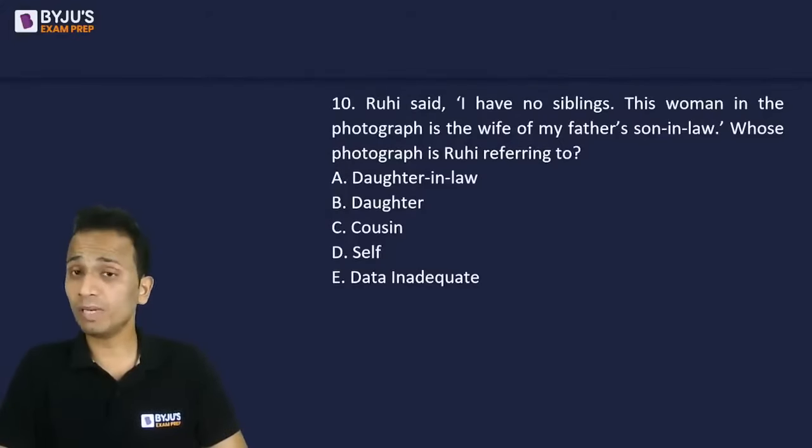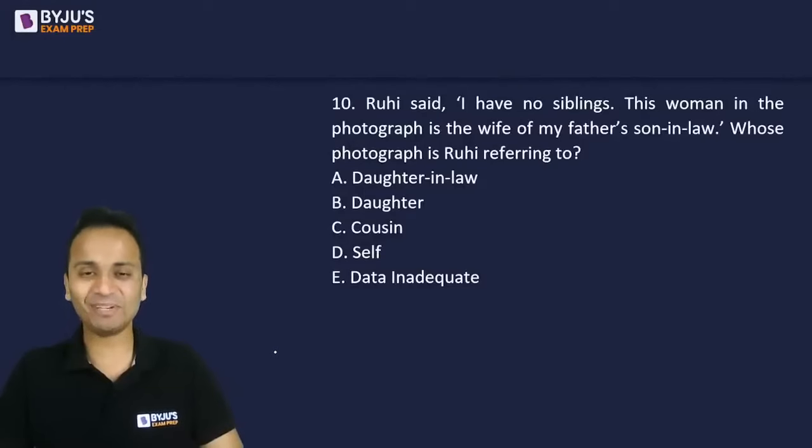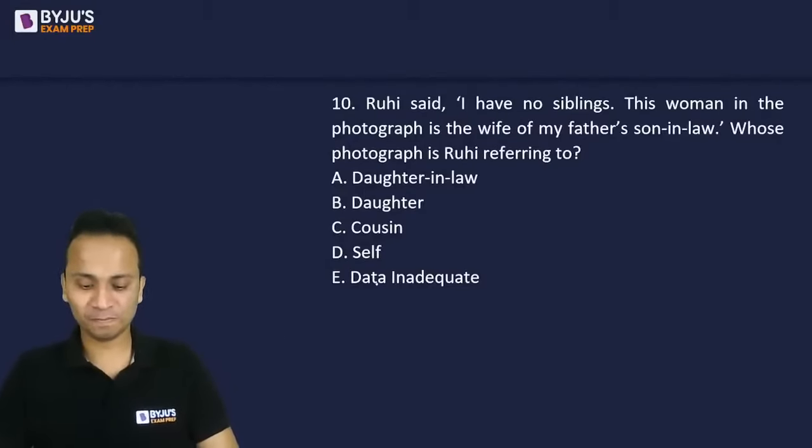Ruhi has no siblings. This woman in the photograph is the wife of my father's son-in-law. All right, simple question.